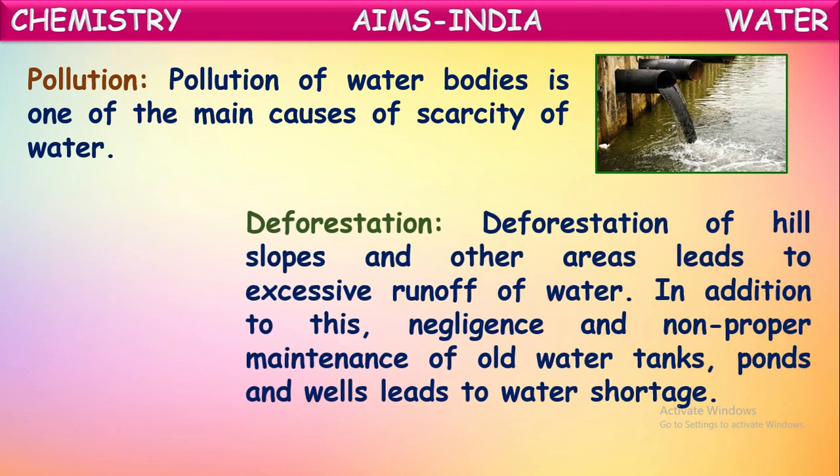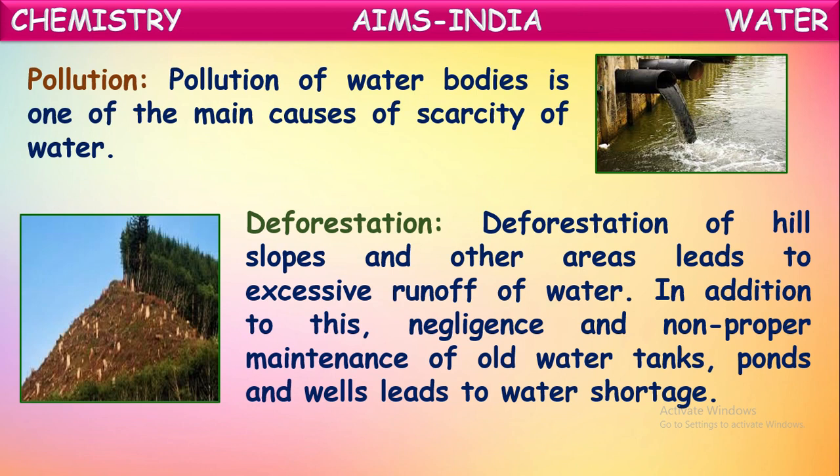One more very important reason for the scarcity of water is deforestation. Deforestation means cutting down of trees in a large amount. Deforestation of hill slopes and other areas leads to excessive runoff of water. If there are many trees, they can stop the flow of water and allow it to sink into the soil, and this water seeps inside the layers of the earth and recharges the groundwater.